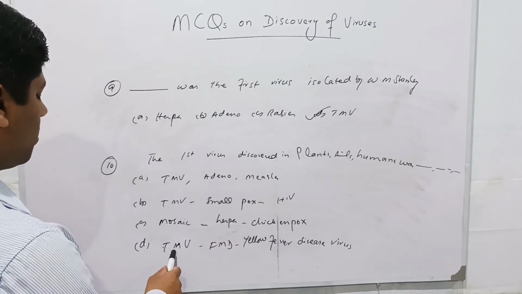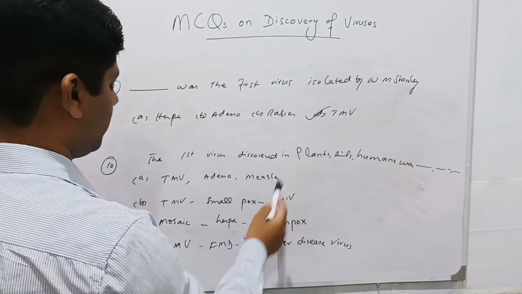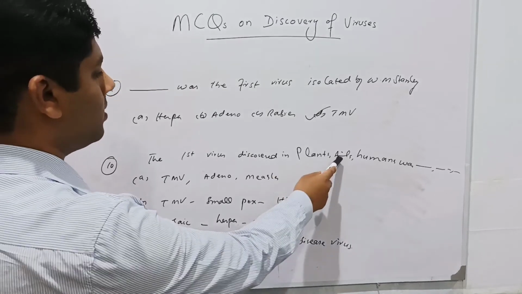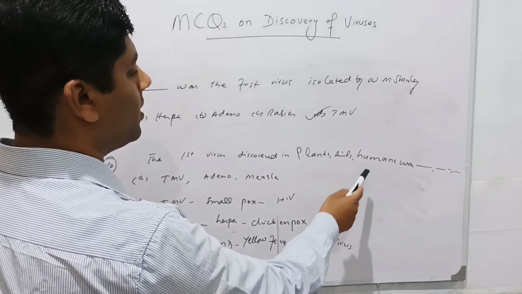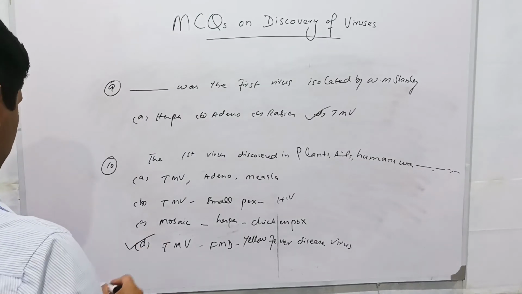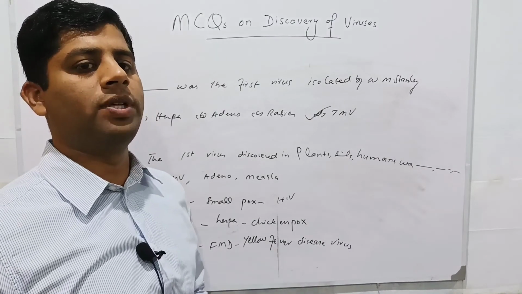Last option is tobacco mosaic virus was discovered by Dimitri Ivanovski in plants. Foot and mouth disease virus was discovered by Loeffler in animals. And yellow fever disease virus was discovered by Carolus Finlay in humans. So this is the correct answer. This is the sequence of discovery of viruses in plants and animals and human beings.